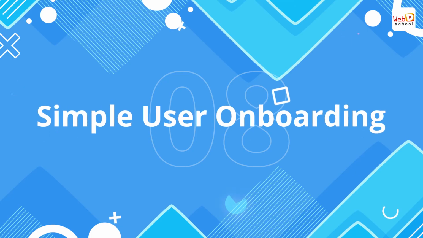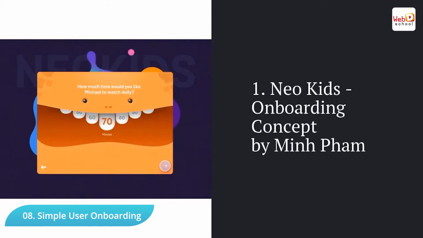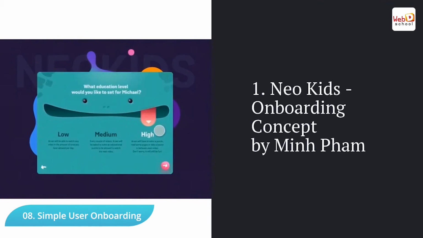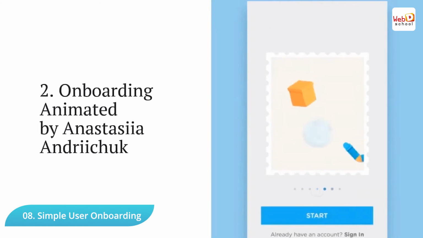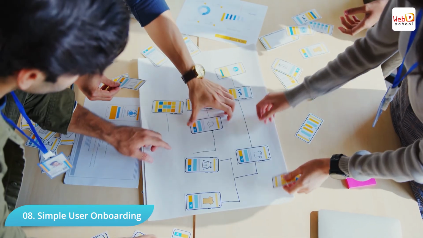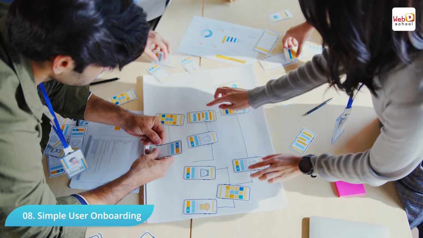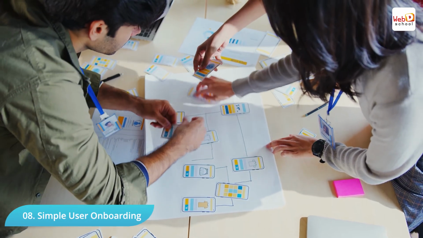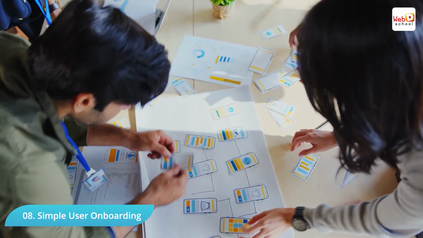Simple user onboarding. Onboarding is a process of helping new users understand and experience how your product is going to help them achieve their goals. It is like a walkthrough of the product features in a short and easy manner. The goal here is to promote user retention by making the user experience better. The best way to do this is by paying attention to two things: the user experience of the design and the effectiveness of the product.